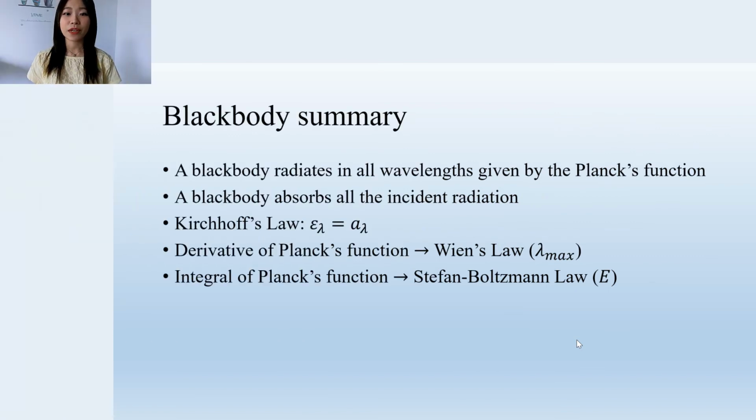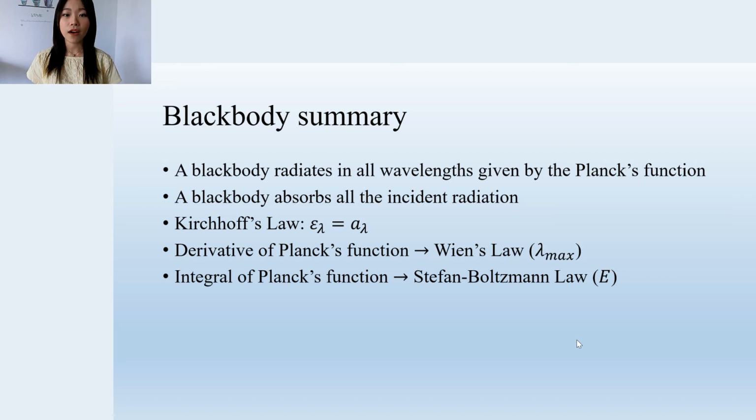Here's a quick summary of what we have covered in the video. First, the amount of radiation emitted by a black body is described by the Planck's function. And from Kirchhoff's law, we know that the emissivity equals absorptivity, so a black body absorbs all the incident radiation.